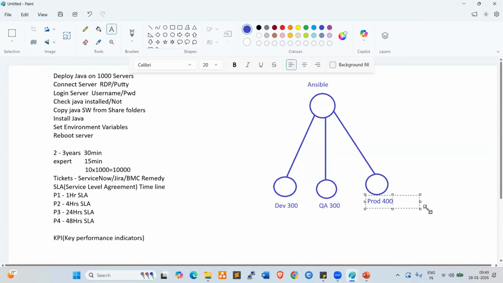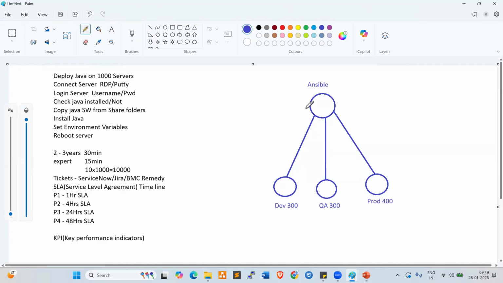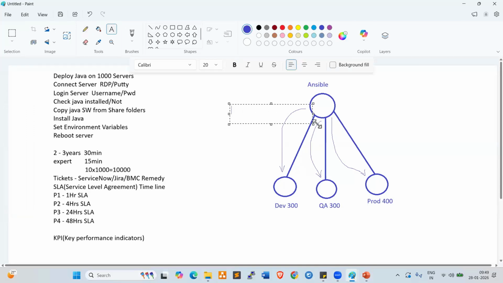By using Ansible. The very first thing, we need to authenticate from Ansible to development, QA, and production. How can we authenticate? By using SSH authentication.